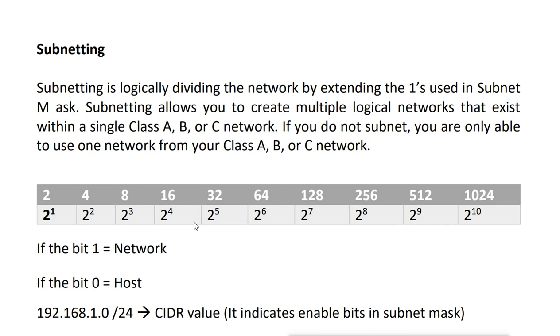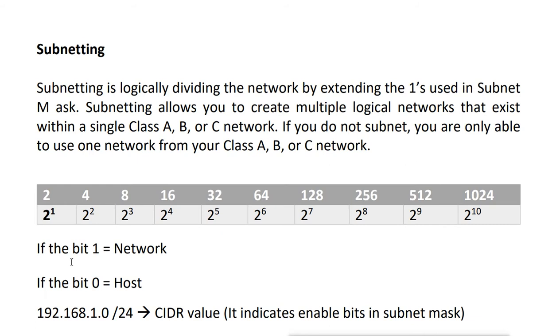Our subnet mask will become important because the subnet mask is the thing which divides the network and the host. That means it identifies how many networks, or we can say, what is the network part in our IP address. So the subnet mask defines the network part in our IP.